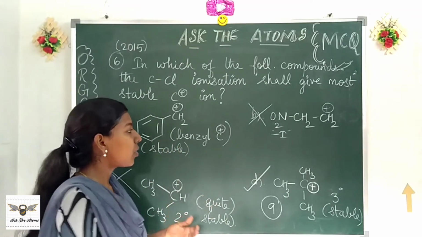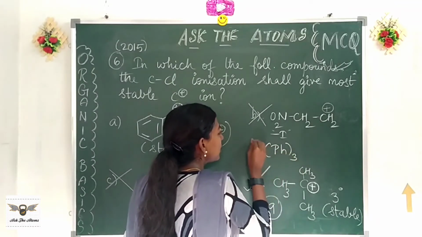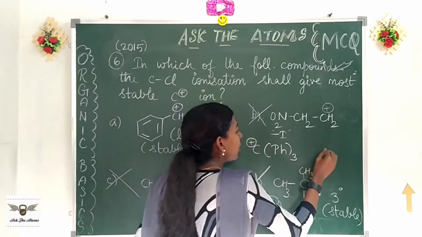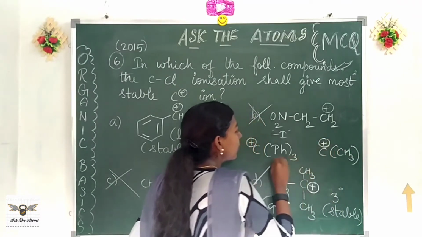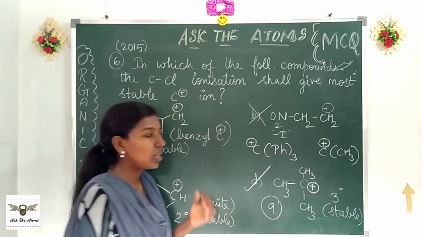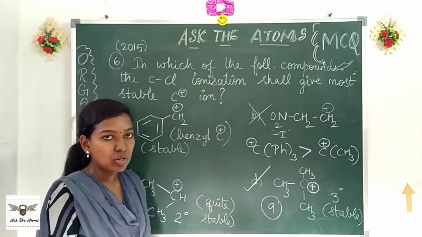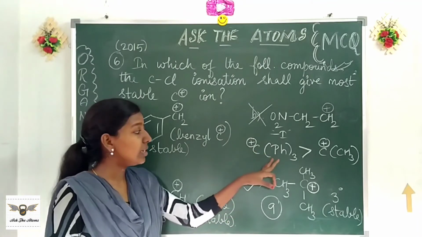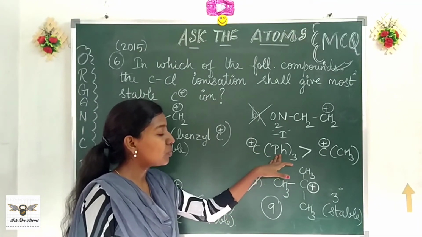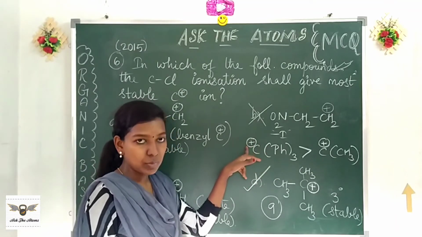Now we had seen another problem, right? Suppose you have it like this. Triphenyl, that is tertiary phenyl group or tertiary methyl cation. Now comparing which is going to be stable, here you have to go for the answer resonance. Here tertiary phenyl is going to be stable because both are tertiary now. Even more than hyperconjugation, the resonance, that is you have 3 phenyl groups helping in the resonating, helping in the stabilizing of the carbocation.